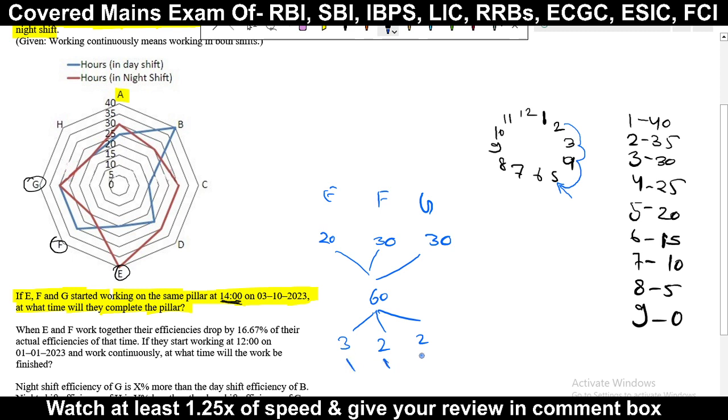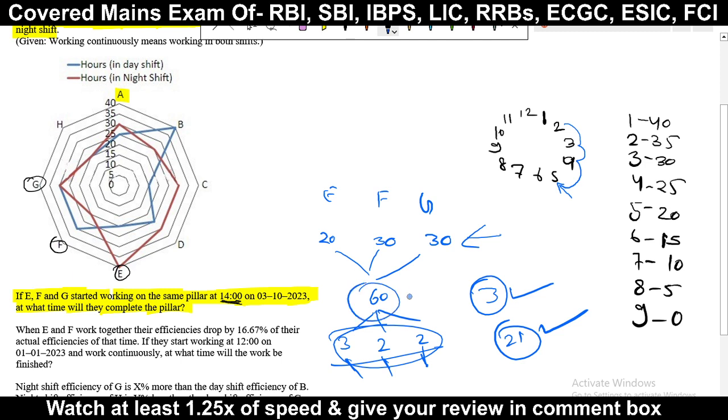Okay, but these are the efficiencies, and in this shift they can work maximum 3 hours only. So just add these all three. This will give 3 and 4, 7. 7 3s are 21. 7 3s are 21 means out of 60 they have completed 21 work. Out of the 60 total work, with their efficiency in 3 hours they can complete 21 work. So now the work done is 21 out of 60.